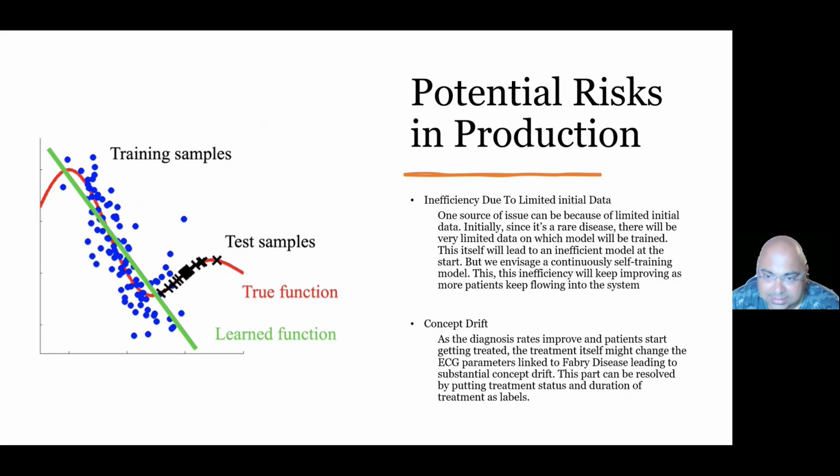The other issue or risk which we have identified is a potential concept drift. As the diagnosis improves and the patients start getting treated, the treatment itself might change the ECG parameters linked to Fabry disease, leading to substantial concept drift. Remember, we had identified a few features like the P wave duration, the QT interval, etc., which are linked to Fabry disease. But this linking has been identified in patients who are untreated. What happens when the patient is treated? Will these correlations change? Maybe, maybe not, we do not know.